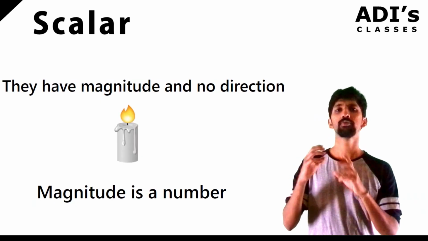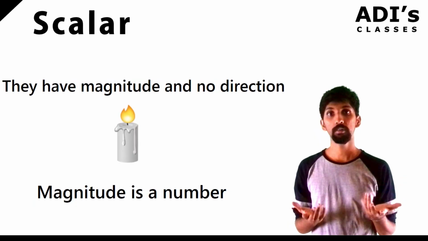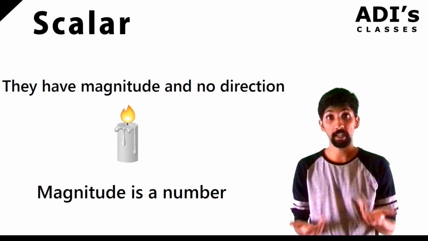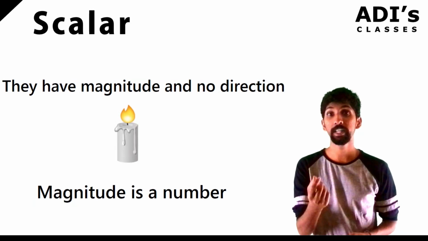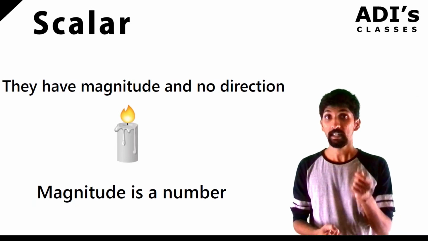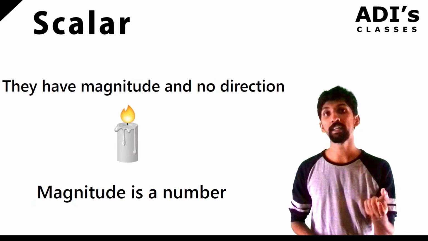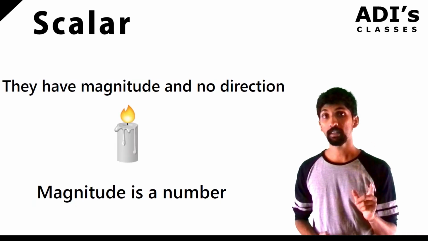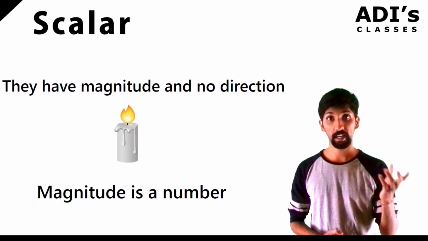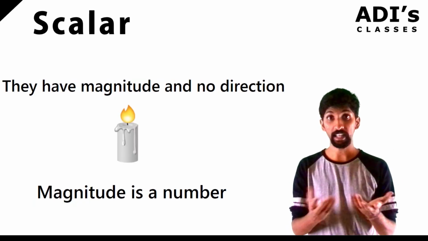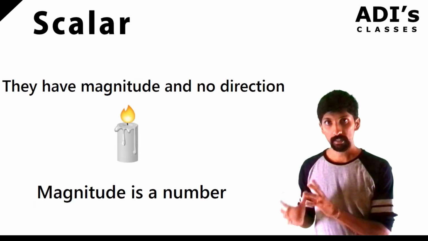Like I'll say that the sun is too bright for me to look at with the naked eye. How do you measure it? How do I get to know it's brighter? How do I get to know that a candle is very dim? I need to represent it as a number, right? So this is called magnitude. But remember, scalars have no direction, like light or sound or heat. These things have no direction, right?